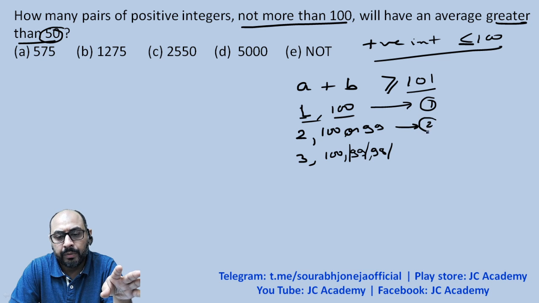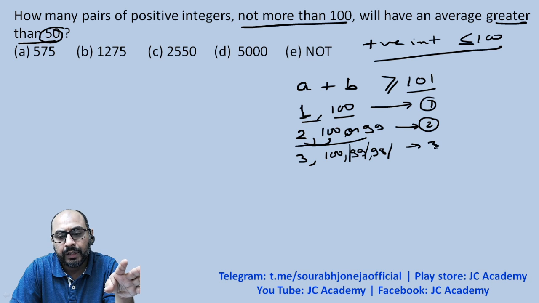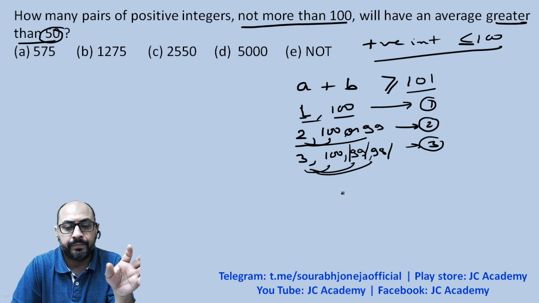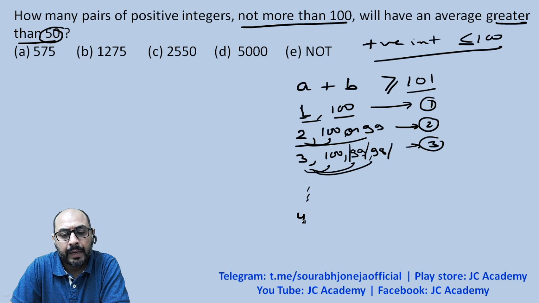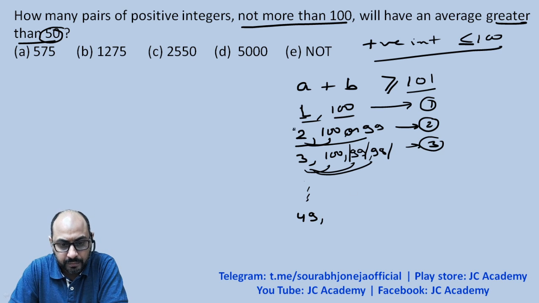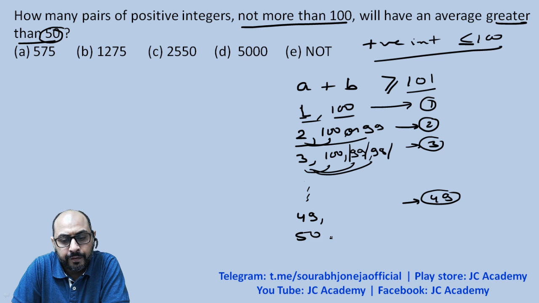We are getting two combinations over here, 2 and 100, 2 and 99. We are getting three combinations over here, 3 and 100, 3 and 99, 3 and 98. And if we keep on working up to 49, so one option over here, two options over here. So with 49, guys, we'll be left with 49 options. And with 50, we will be left with 50 options.